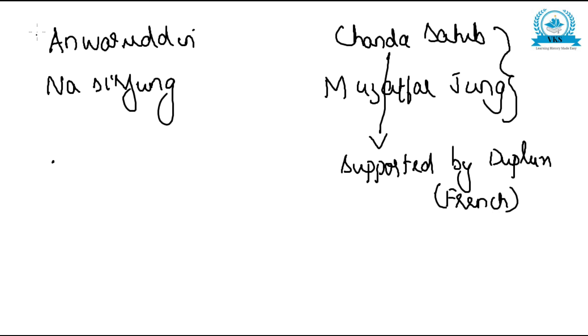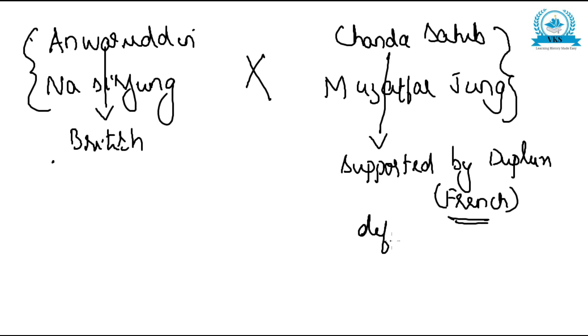So naturally what will happen? The British supported Anwaruddin and Nasirjung. This was the reason for the Second Carnatic War, the reason for the fight between the two. Now what happened was, the French troops defeated and killed Anwaruddin.